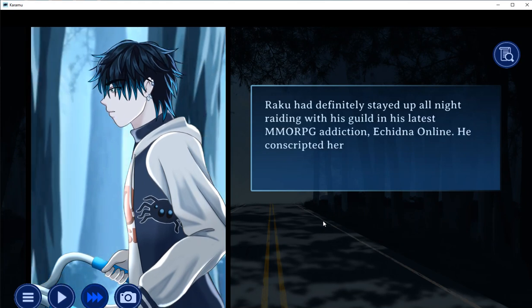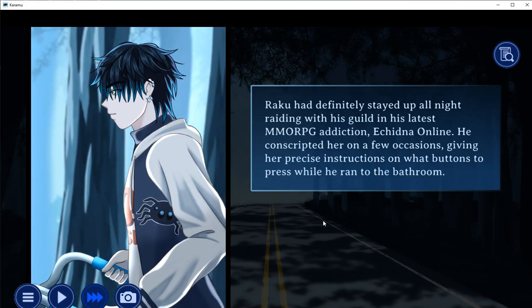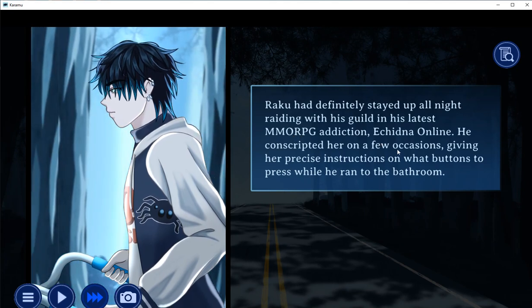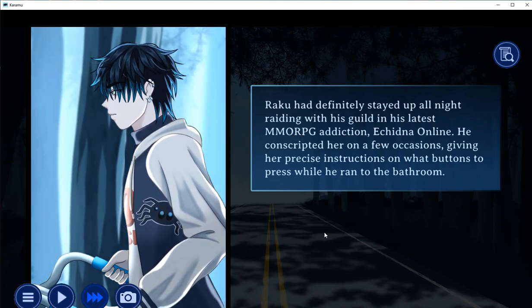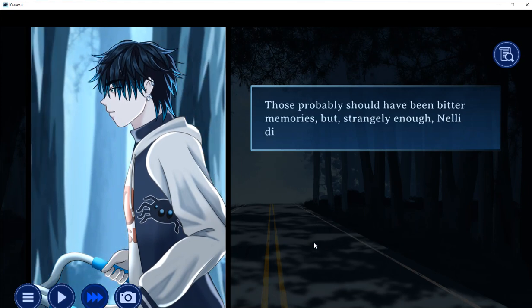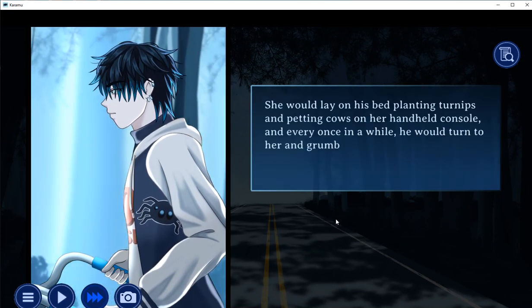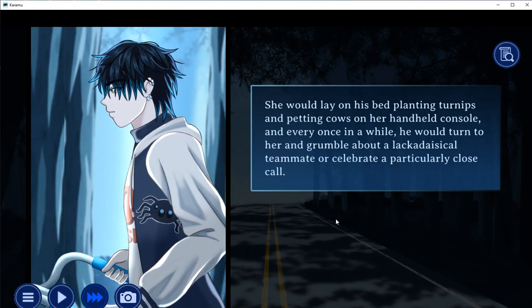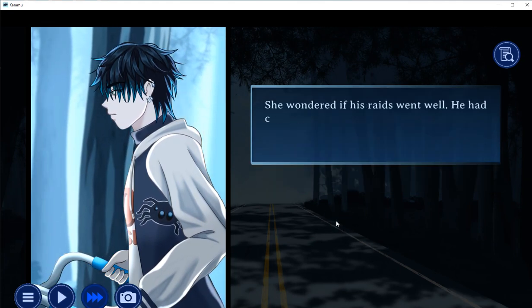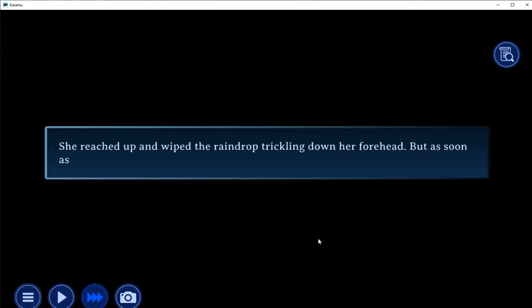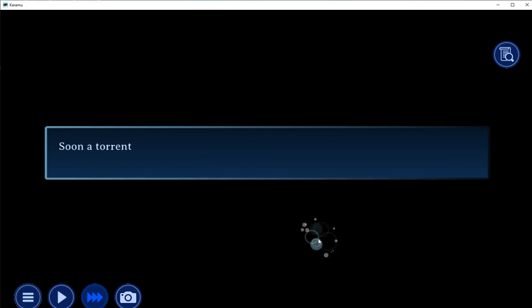Raku definitely stayed up all night with his latest addiction, the massive multiplayer online role-playing game Echidna Online. Conscripted her on a few occasions. Probably should have been bitter memories, but she didn't hate those evenings. She would lay on his bed, planting turnips. She wondered if his raids went well. Did he get the item he wanted? Something hit her face. She reached up and wiped a raindrop.